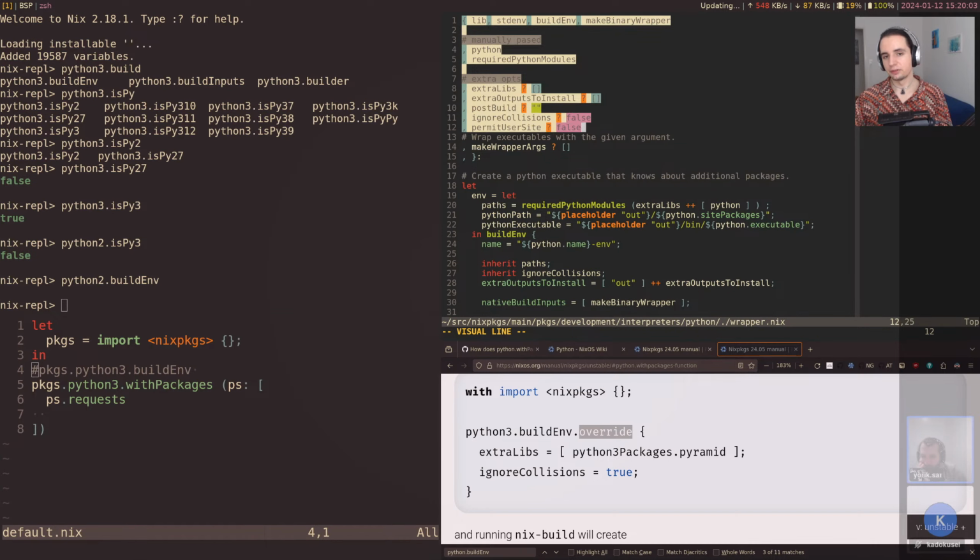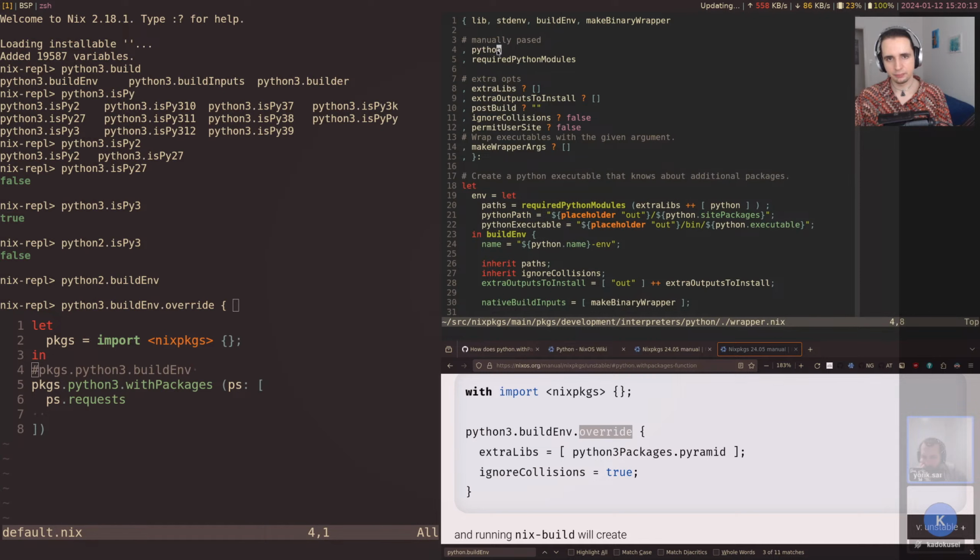And how you override the call package arguments is with .override. So Python 3.buildEnv.override, and now Python, I guess that's also passed, well, it says manually passed, but it's really passed automatically as well, because Python is a global attribute set, a global attribute. So all of these are passed using call package by default.